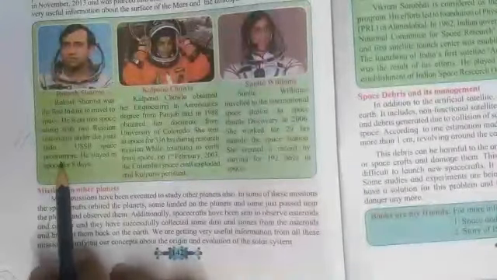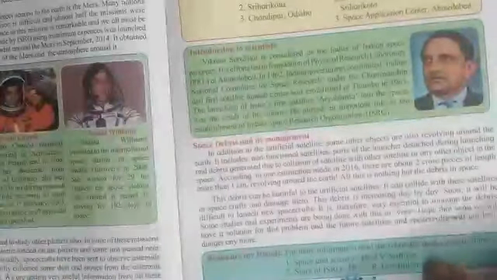On page number 141 also, again a 'Do you know' type of information is there, and that is also omitted. Next, page number 142 has information regarding the scientists and astronomers. And the next page has the information on Vikram Sarabhai, which is also omitted from your syllabus. So like this the portion is reduced for Science 1.